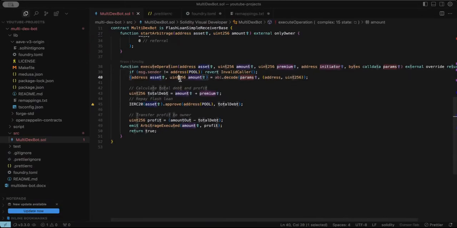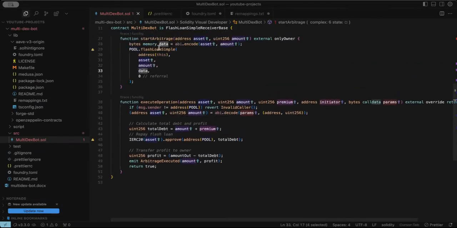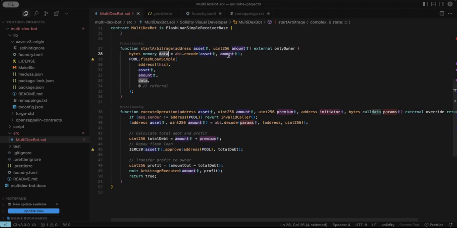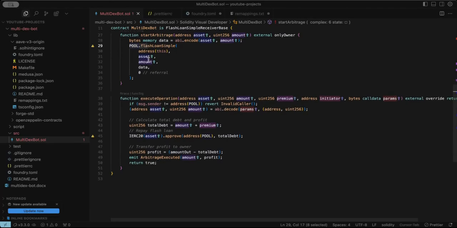Now here is the data parameter we encoded here. I have not explained that, and this is one of the most important parts of this contract. This data parameter allows us to encode any command, any code we want here, and it's included in the parameters we use to call the pool contract on Aave.